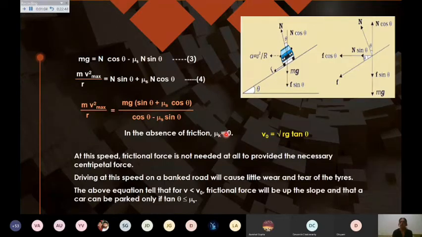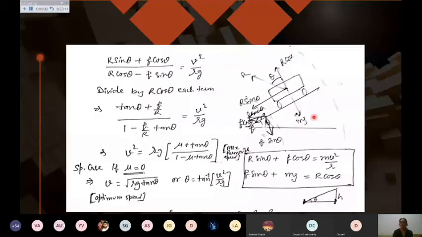So when we are talking about frictional force, it is not providing the whole centripetal force. If you drive at this speed, you may cause wear and tear of the tires. That should be clear. If you are comfortable, you can draw this diagram, or I am giving you one more diagram which I have drawn by hand.